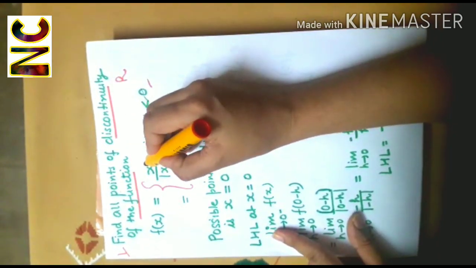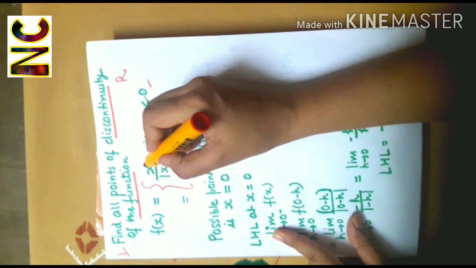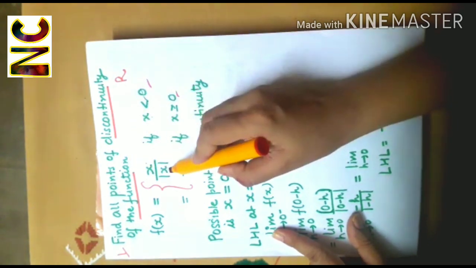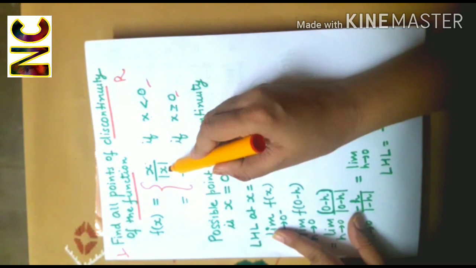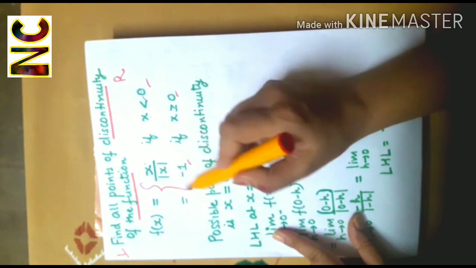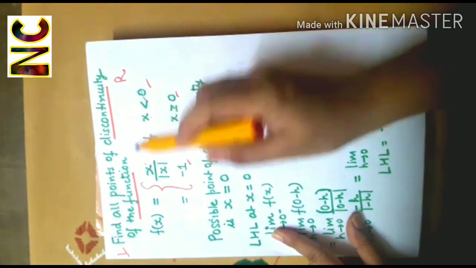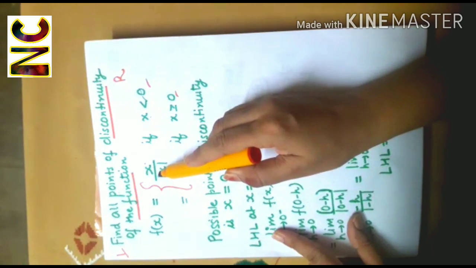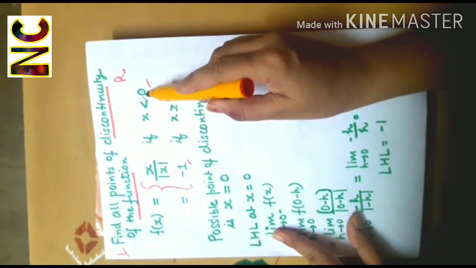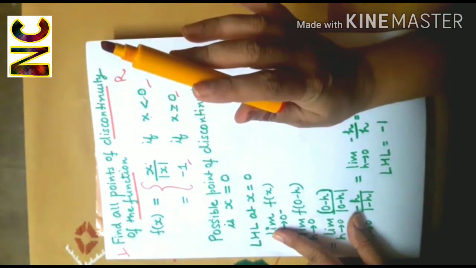Now, x being a polynomial function will be continuous, and modulus function, we know it is continuous. So, quotient of two continuous functions is continuous. So therefore, this function will be continuous for all x which are less than 0. Right?